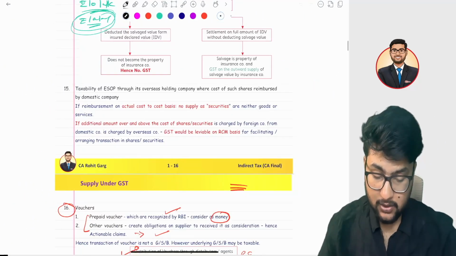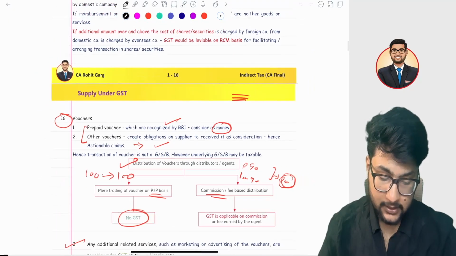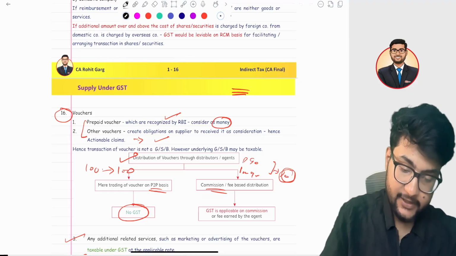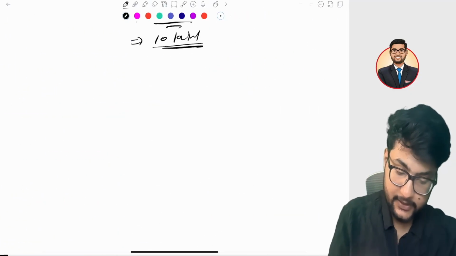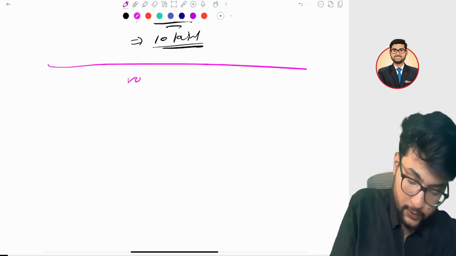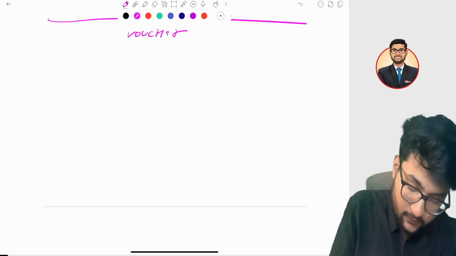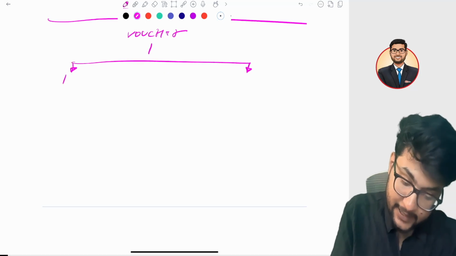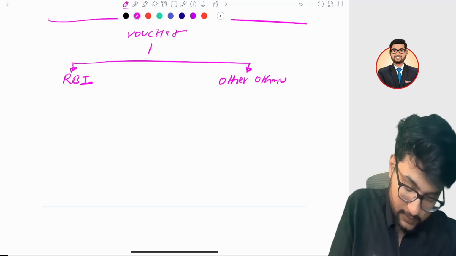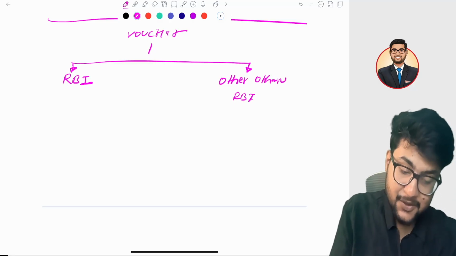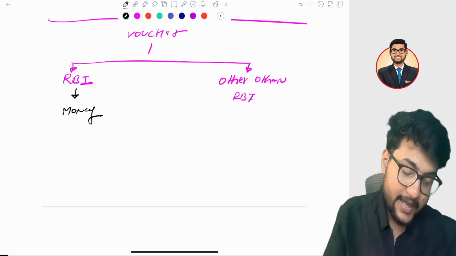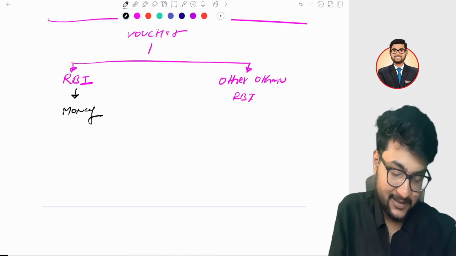Okay, now let's talk about vouchers. So again, very, very interesting. I will explain it with an example and a beautiful chart. There are two types of voucher. Vouchers generally issued by the RBI, and also other than the RBI. First of all, anything which is recognized by RBI is money. Yes, sir. And other than RBI is an actionable claim. Right, sir.